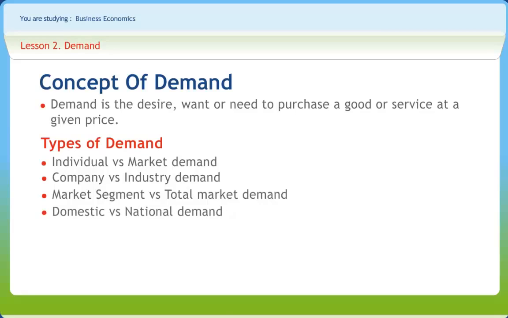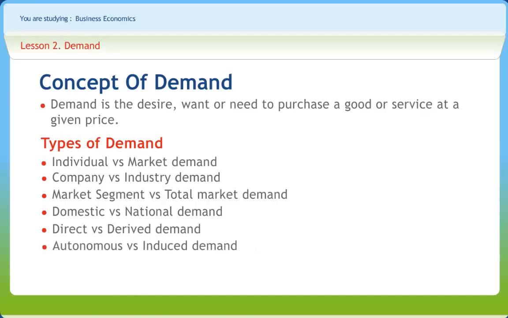Domestic versus national demand, where demand in an economy including imports but excluding exports is domestic demand, while the total demand in an economy is national demand. Direct versus derived demand, where demand for a good or a service in response to its own price is direct demand, whereas demand of a good or a service derived from demand for another good or service is derived demand.